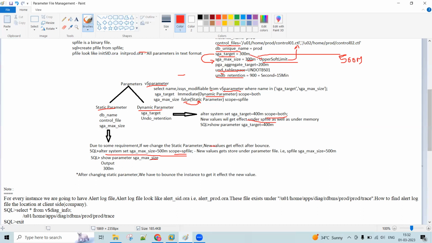So when we fire the command startup, the first file read by your instance is the parameter file. Under which location will it be? Your answer should be ORACLE_HOME/dbs. How does it look? spfile followed by your instance name dot ora, or you can say spfile SID.ora. Got it? Yes.